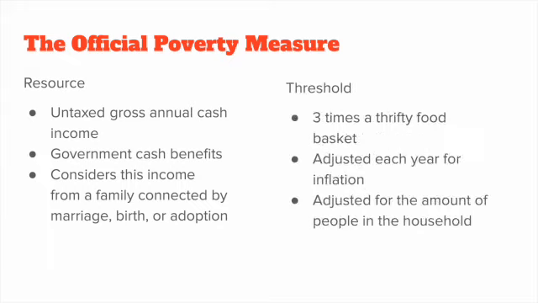The threshold for the OPM is 3 times a thrifty food basket. This is because this measurement was created in the 1960s, and they took the information from the Agriculture Department that led them to understand that Americans were spending 1/3 of their income on food. So they multiplied this amount by 3 to get how much their annual income was. They adjust this threshold each year for inflation and for the amount of people within a household, so that you know how many mouths you have to feed.